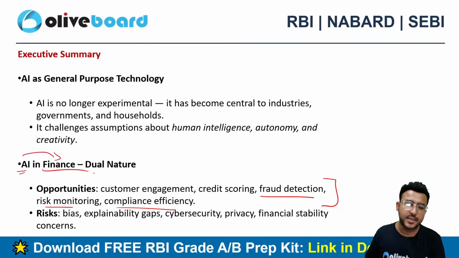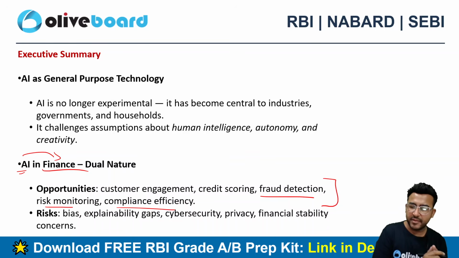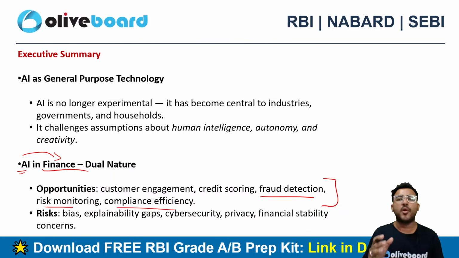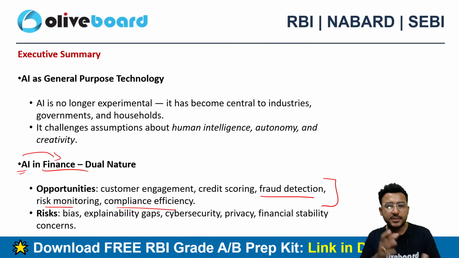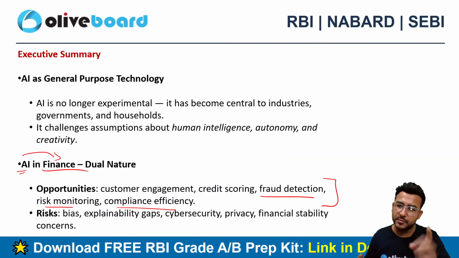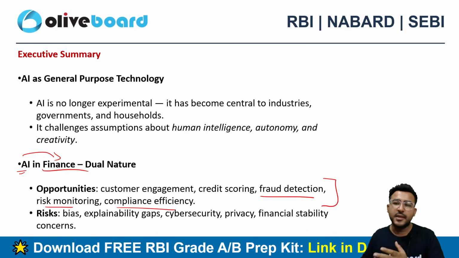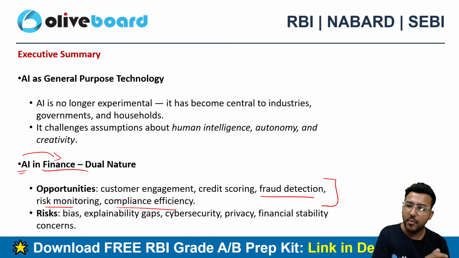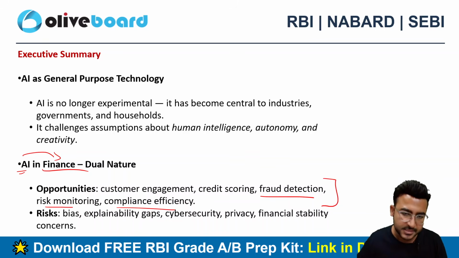There are some risks as well, like biasness. What kind of biasness can we have in AI models? AI models are trained on a specific set of data. If the data is biased, the results of that AI model will also be biased. So there is a biasness criteria in AI if the input that you have given to the AI model is in itself biased.